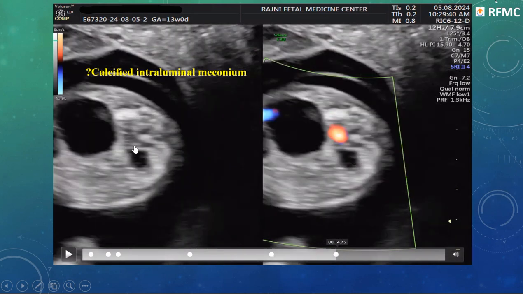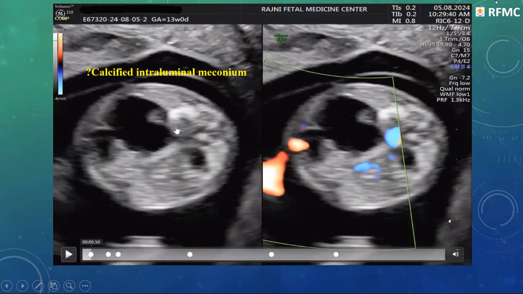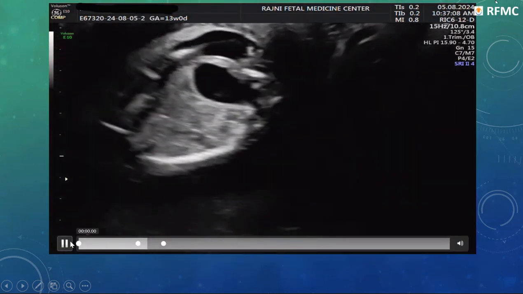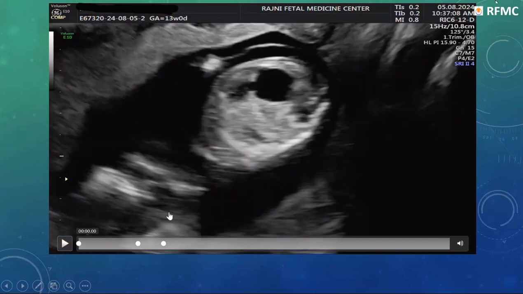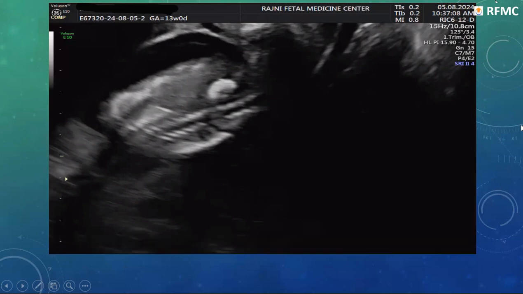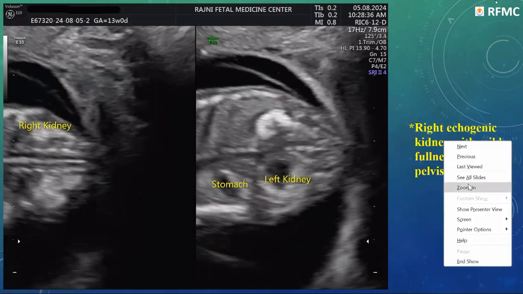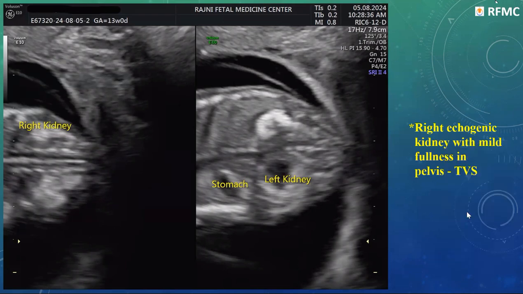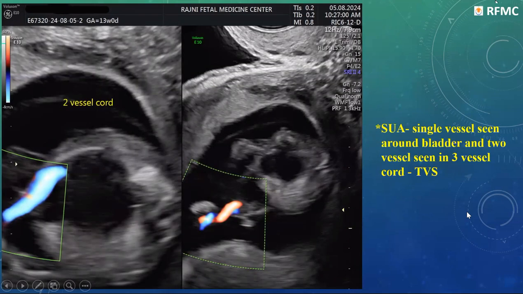And then again, there was something calcified intraluminal, enterolithiasis. We were suspecting this might be enterolithiasis. Then again, we got this communication. The fistula was communicating with this cyst and they were all opening into the perineum. Then this is the right echogenic kidney. The images demonstrate the same thing: left kidney with the pelvic dilatation and the right echogenic kidney. Single umbilical artery, around the bladder two vessels seen in a three vessel cord.